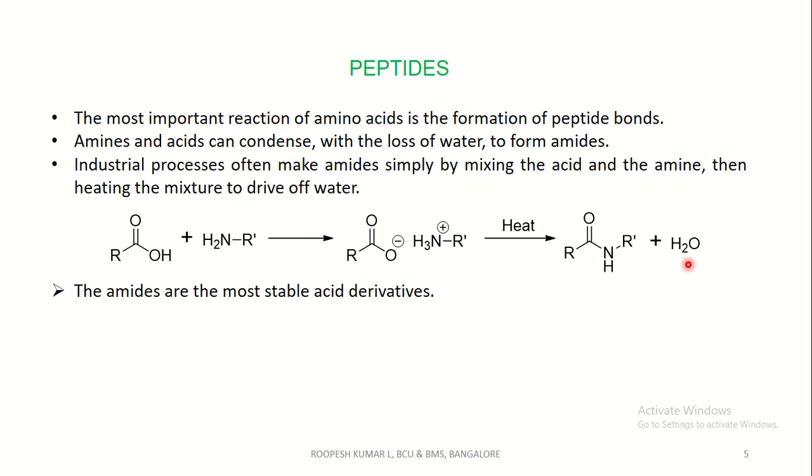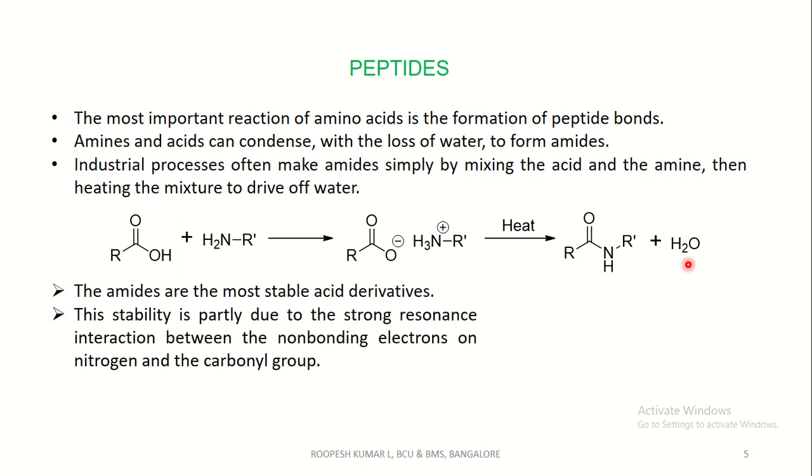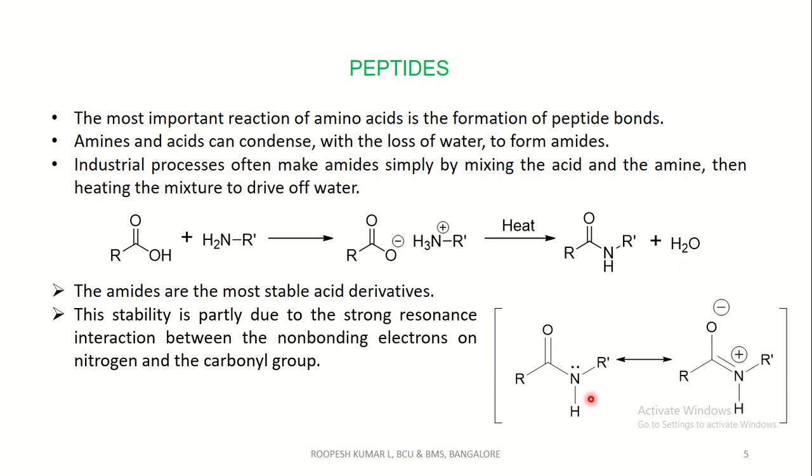These amides are the most stable acid derivatives. This stability is partly due to the strong resonance interaction between the non-bonding electrons on nitrogen and the carbonyl group. That is, the non-bonding electron shifts to this bond and the electron jumps to oxygen.